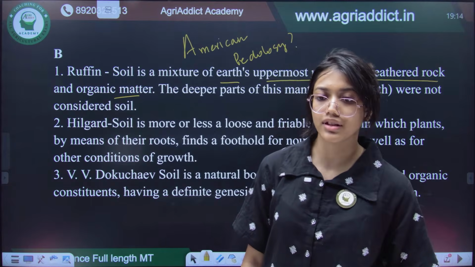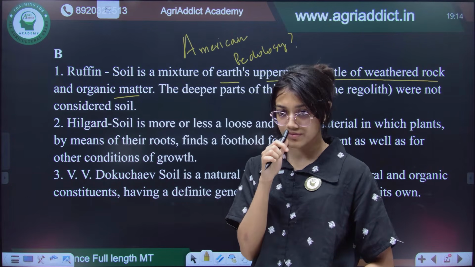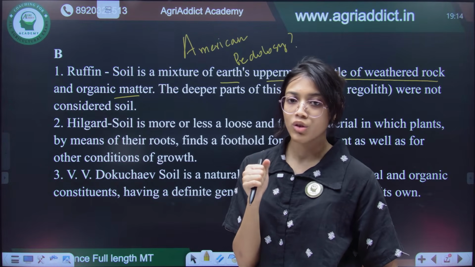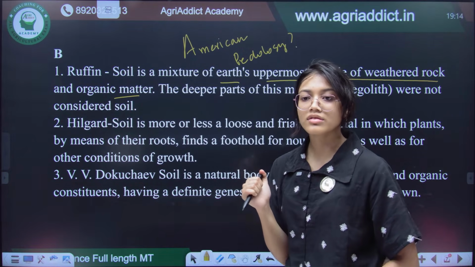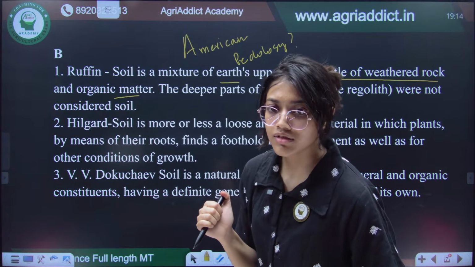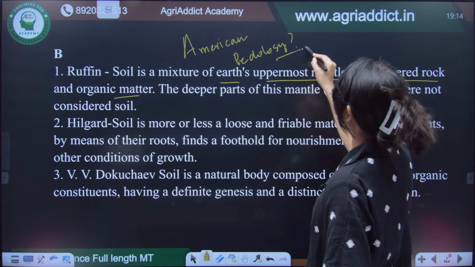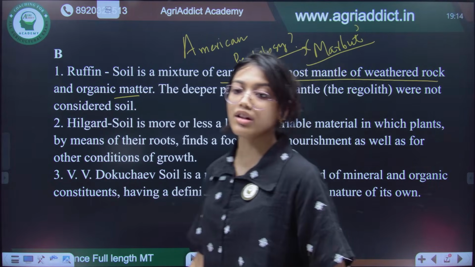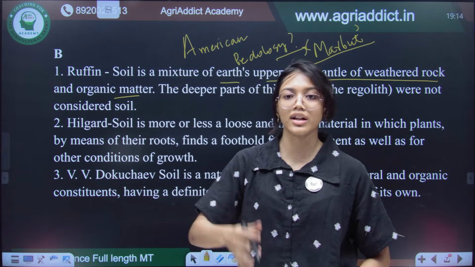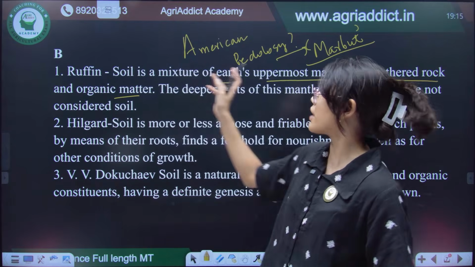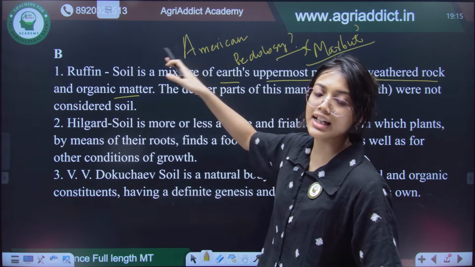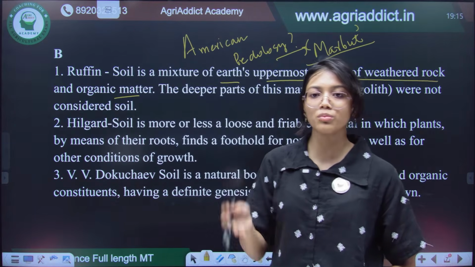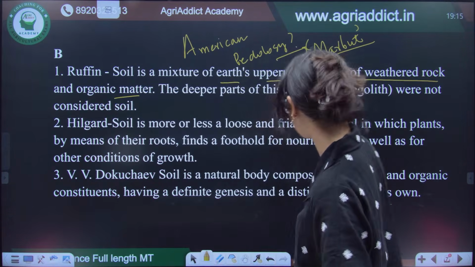Answer in the chat box, please, guys. Who is the father of American pedology? So he is nothing but Marbut. Okay, Marbut is the father of American pedology. So after Dokuchev gave his Russian pedological concept, there was Marbut who was American, and he founded that instead of genetic system of classification, we have to move on to morphological system of classification.